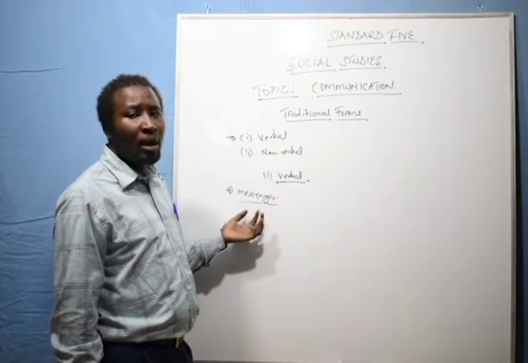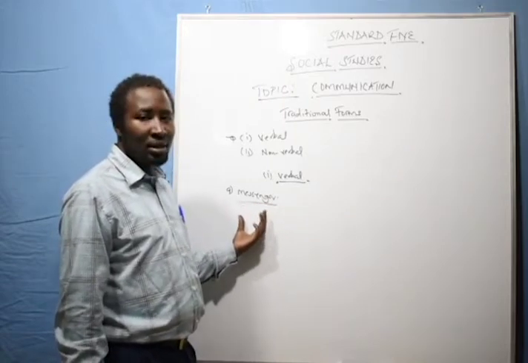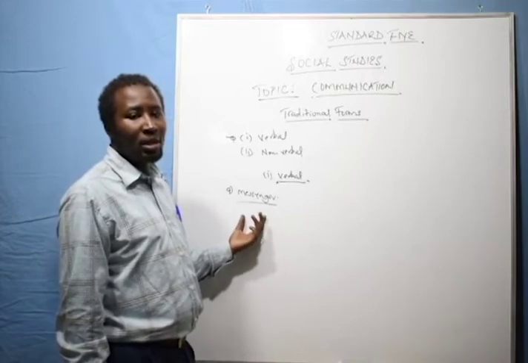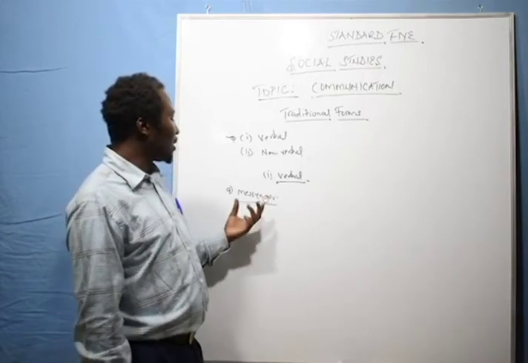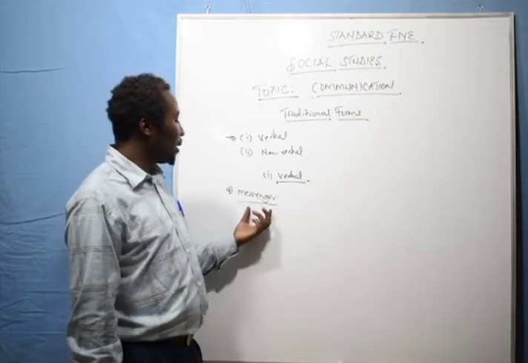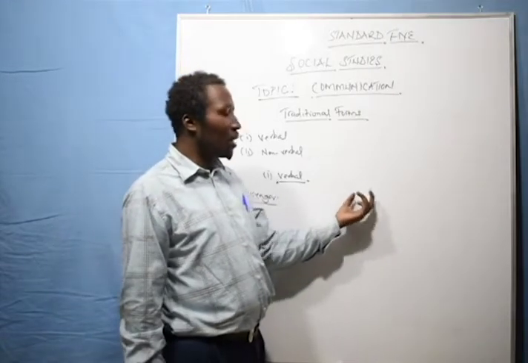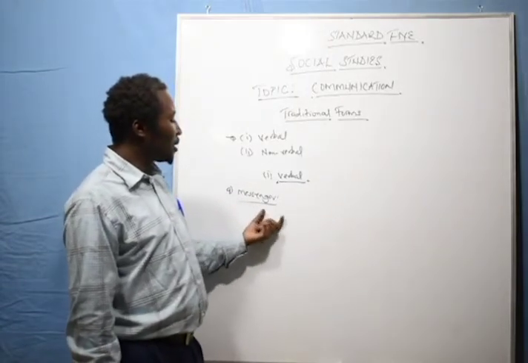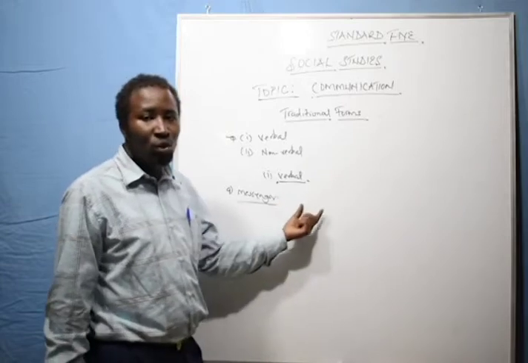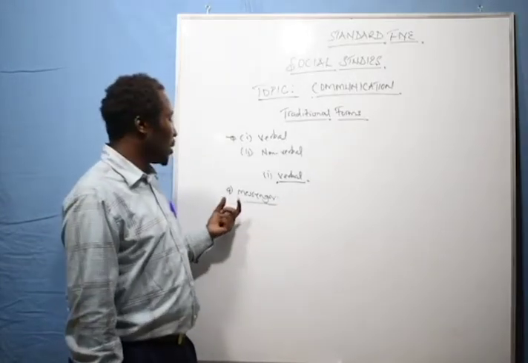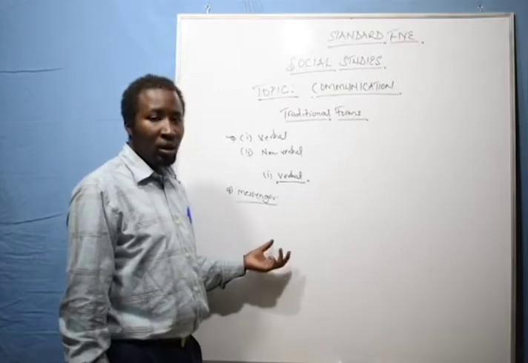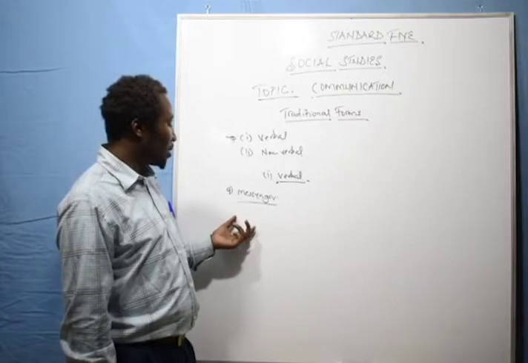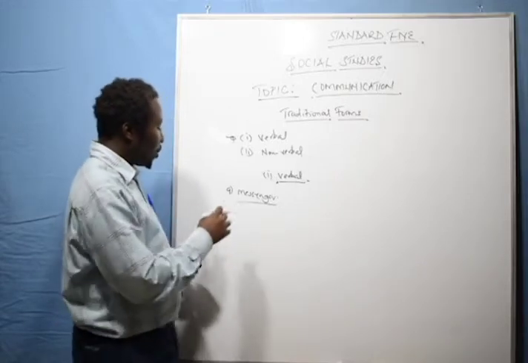So there were people that were known in the past as messengers. They were used to send and receive messages, okay? The use of a messenger was to be given a message and take it to the right people. For example, in the past, a messenger was used to relay messages, probably from the chief to a certain particular person in the area, okay? So that's what was being used in the past. Now, that was a messenger.